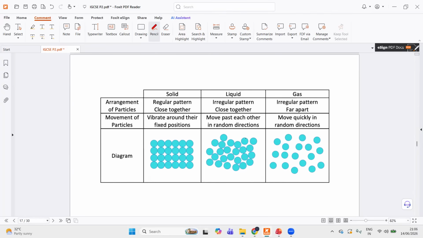And in the very recent mark schemes, I'm noticing that they prefer that you give some particles touching each other. Some have gaps between them, and most of them are touching each other. So this has become a norm in the recent papers.